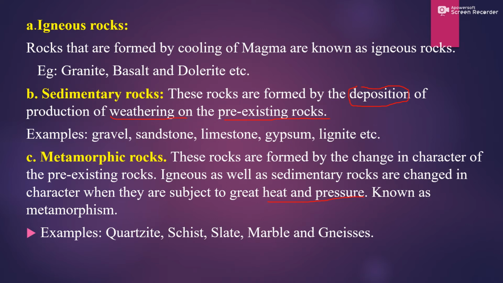That is known as metamorphism, and that type of rocks are known as metamorphic rocks. Due to high heat and pressure, rocks that might be igneous or sedimentary undergo changes, and the rocks formed after that are known as metamorphic rocks.